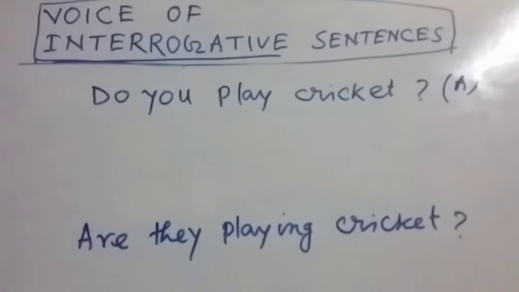So my dear friends, in interrogative sentences, you know, interrogative means these questions always ask something, and that's why a question mark is mandatory for it. After the completion of the words, we have to punctuate properly, otherwise it will be meaningless.